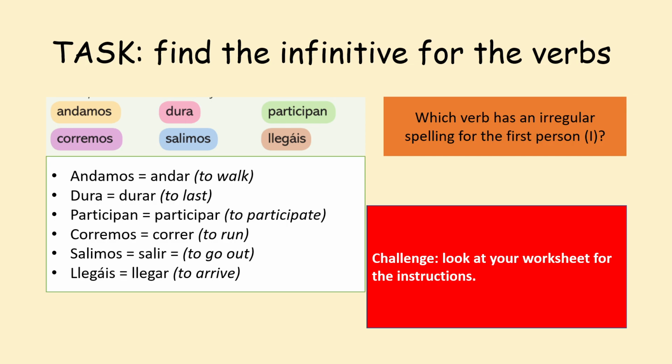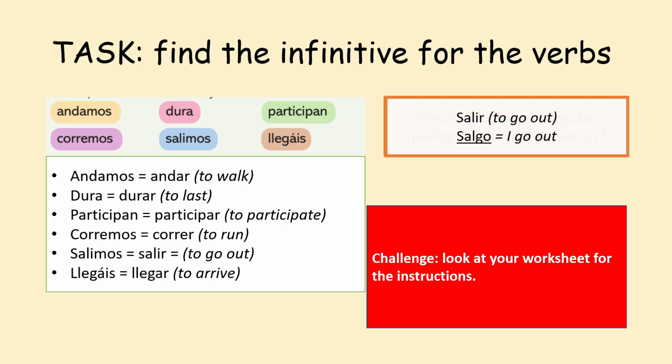Amber answer. The irregular spelling for the first person, the verb is salir, and it changes to salgo for the first person. The way I remember it is I go out, so salgo. It's almost as if you're saying I shall go. So I go out, so salgo.